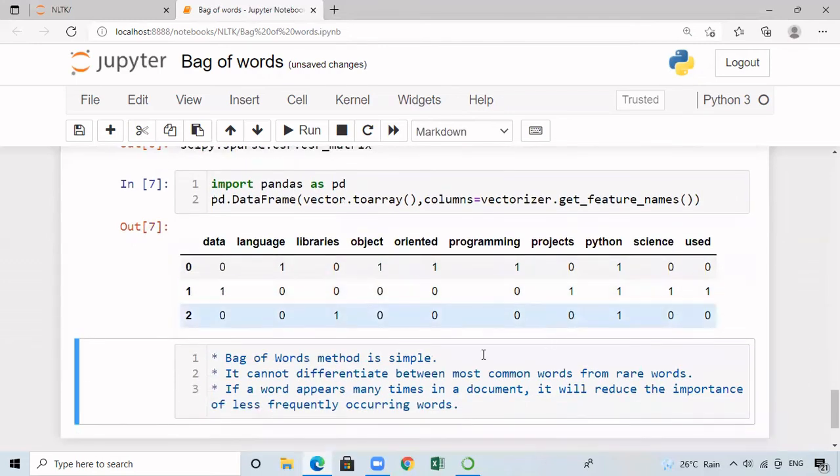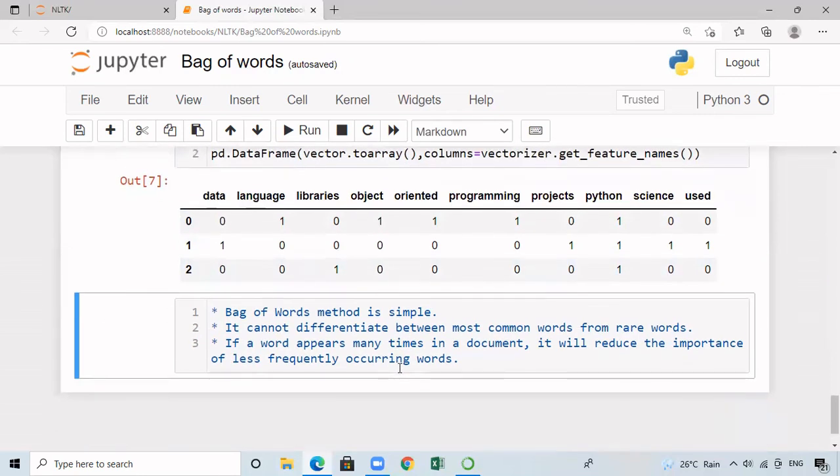When we consider the bag-of-words model, this method is very simple. But the problem with this method is it cannot differentiate between most common words and rare words. Because in this model, the frequency will be directly taken into consideration. Suppose a word is appearing many times, it is going to have higher frequency, and the rare words are going to have lower frequency. So those features will not be given that much importance. If a word appears many times in a document, it will reduce the importance of less frequently occurring words.